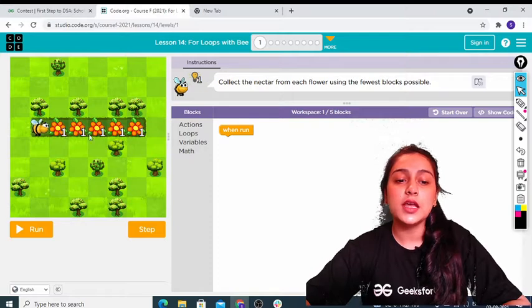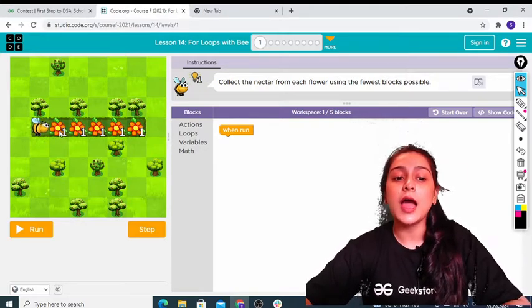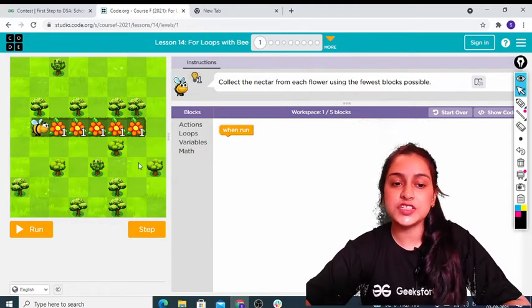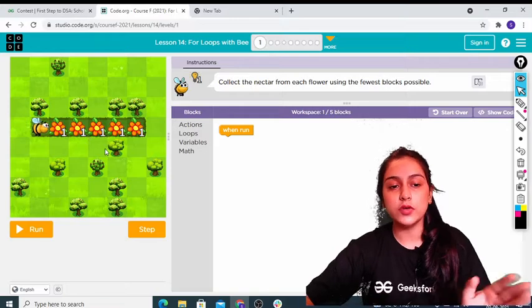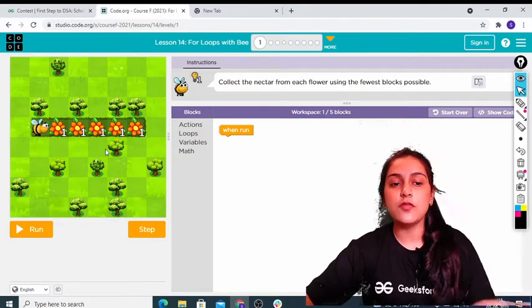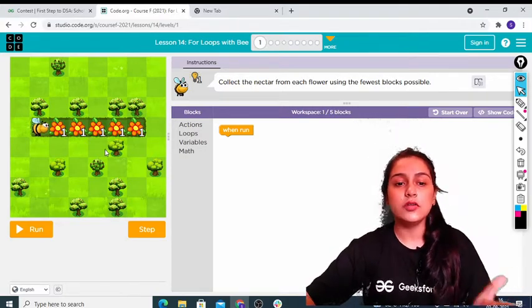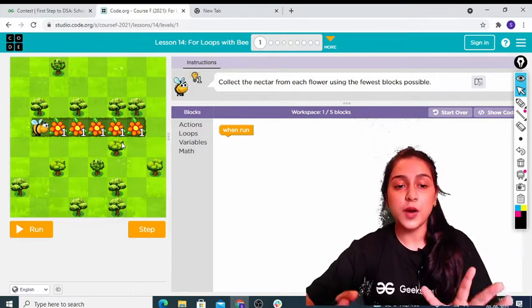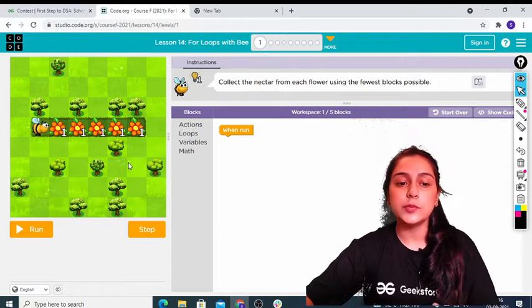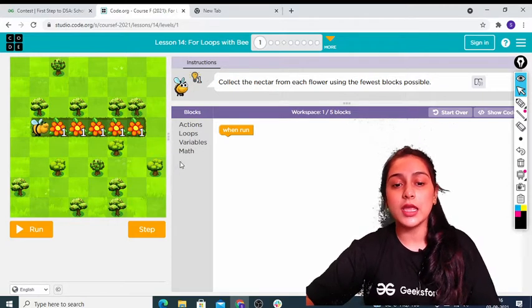So here's our whole scenario. This is a bee, and it has to move forward and collect nectar after each step. It has to move forward, then collect nectar, then move forward, collect nectar, move forward, collect nectar. And how many times? Until we have a path. जब तक हमारे पास path है, तब तक we are going to do the same thing again and again.